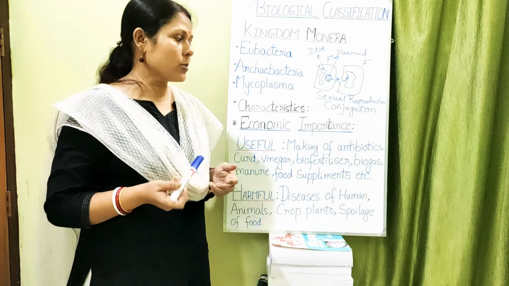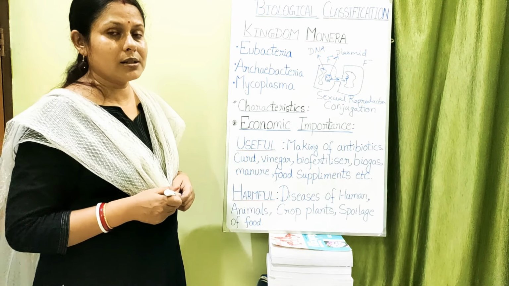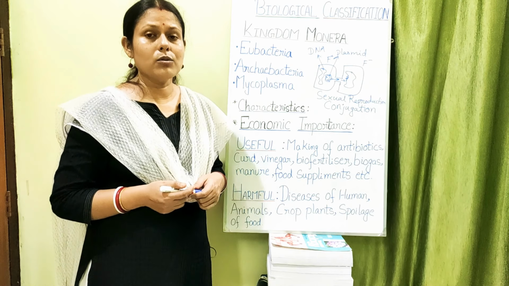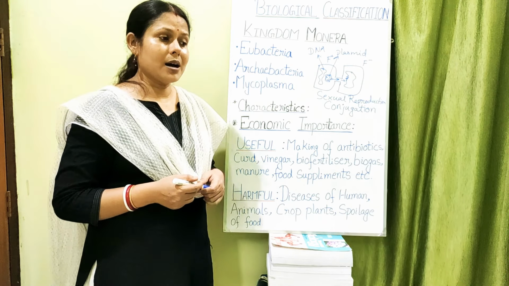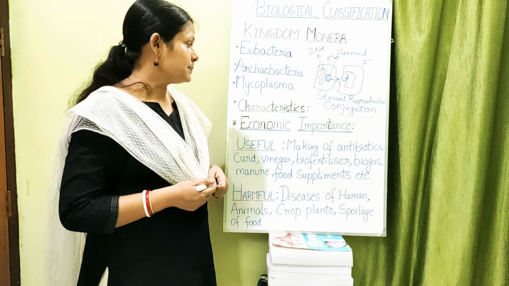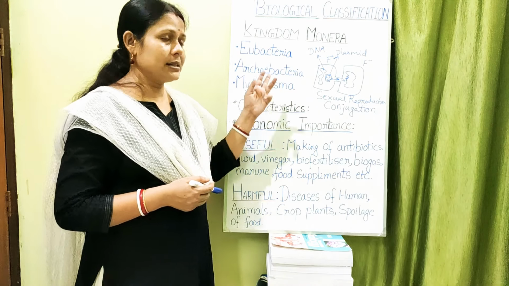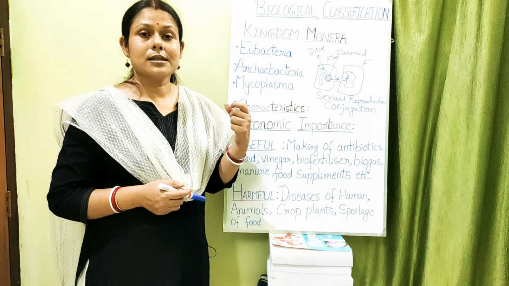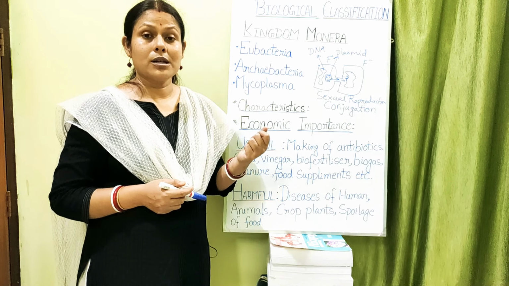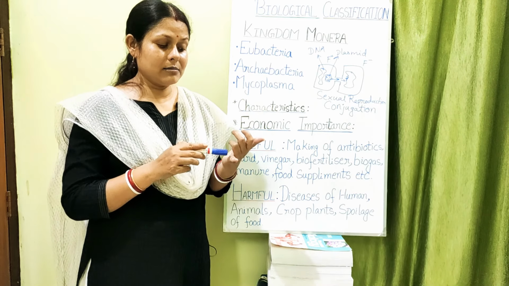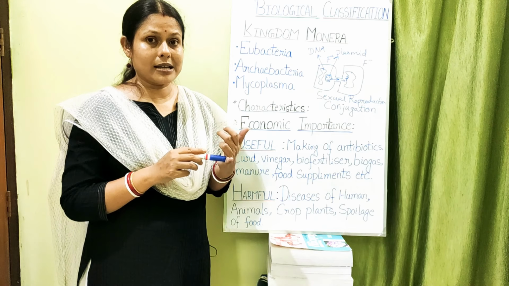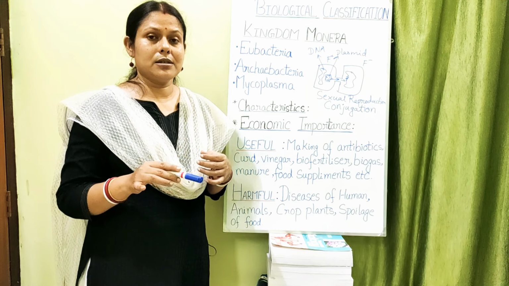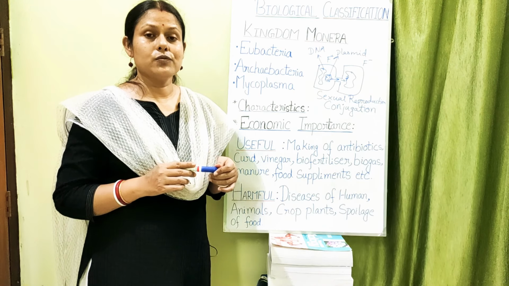And heterotrophic bacteria, I told you what they are. That means they cannot prepare their own food. They are either saprophytes or parasites, or they also act as symbionts. Okay, so this was about your eubacteria. And archaebacteria, I told you, depending upon the kind of locations they are found, in saline areas they are called halophiles. Thermoacidophiles can withstand extreme temperature as well as extreme acidic conditions of the soil. These are all because of the difference in the cell wall and cell membrane composition.